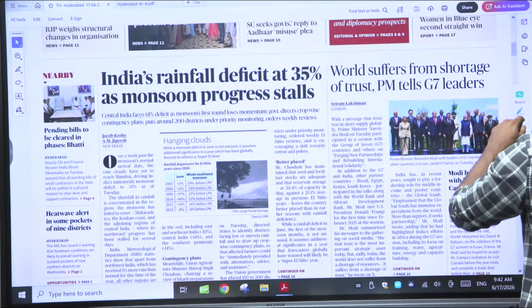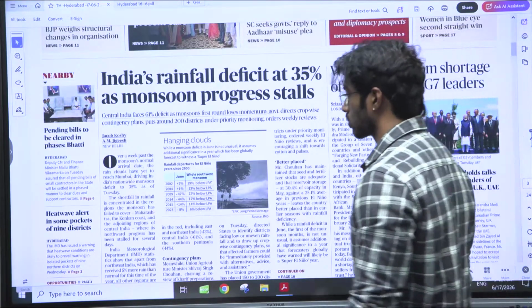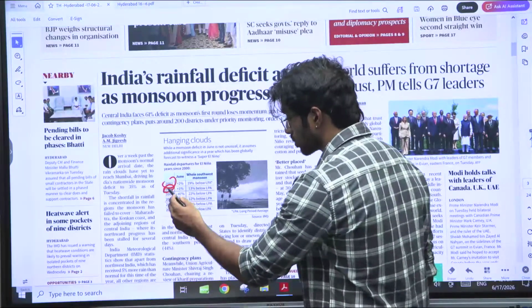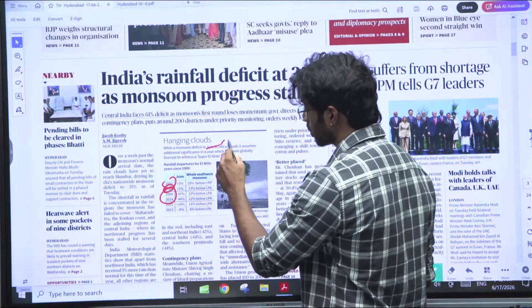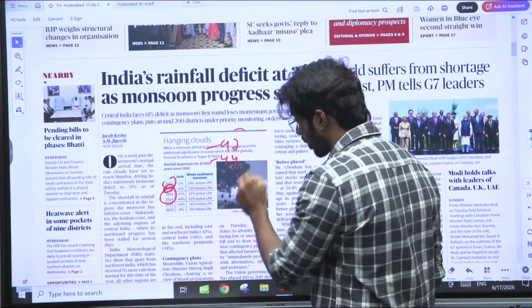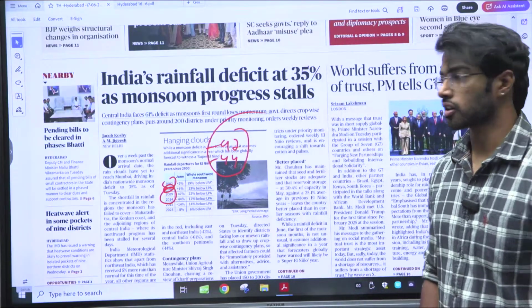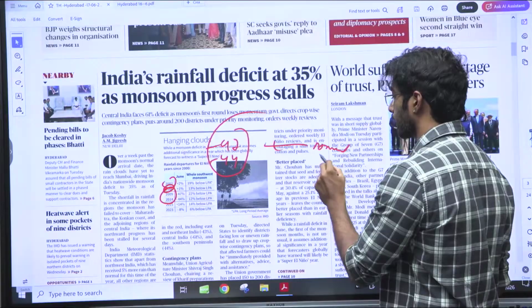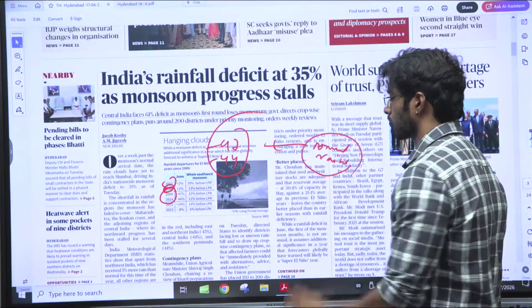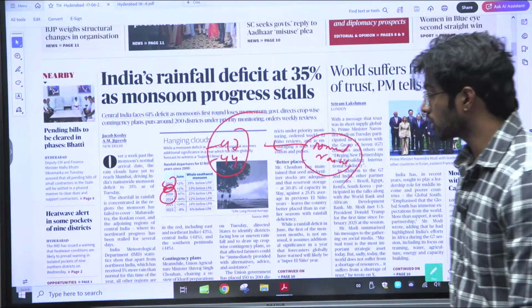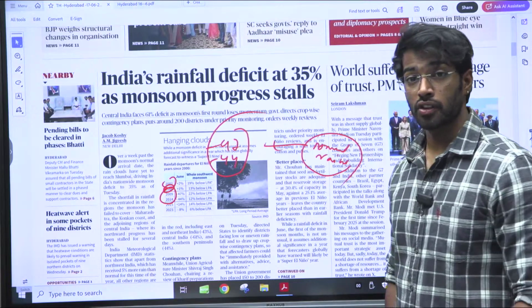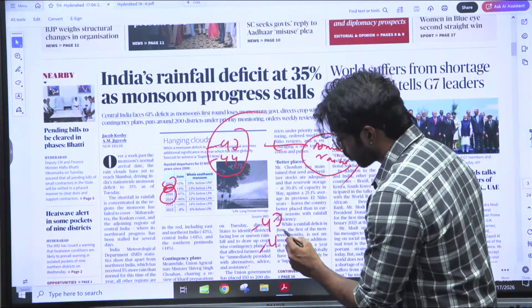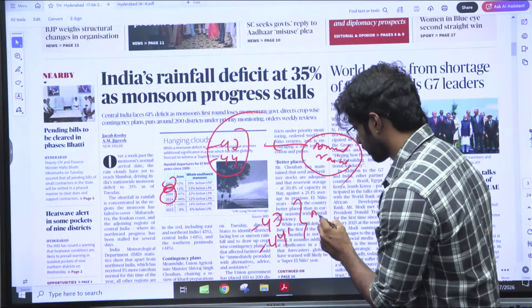So let us look at how India has experienced El Nino in previous times. Here they have given some stats. 2002 plus 2%, 2004 plus 1%, 2009 and 2014 is minus 47% and minus 44%. Now, what is this percent? This percent is nothing but how much above or below it is from the normal range. In 2009 and 2014, the rainfall was minus 47% and minus 44% compared to the normal rainfall.